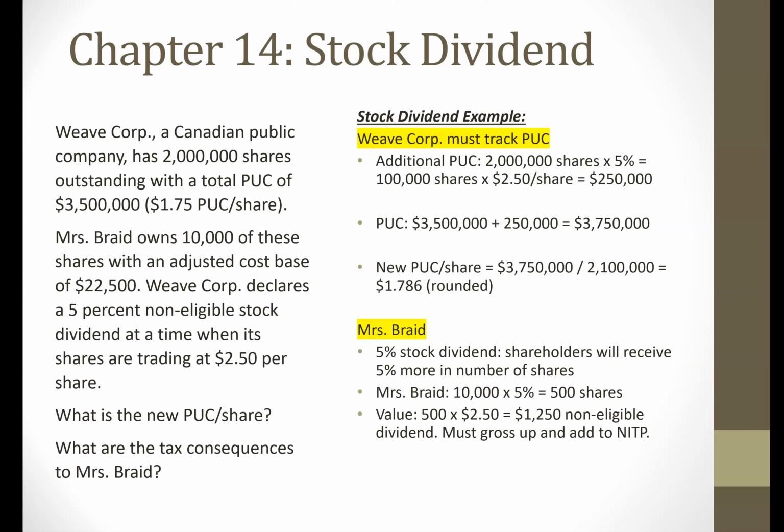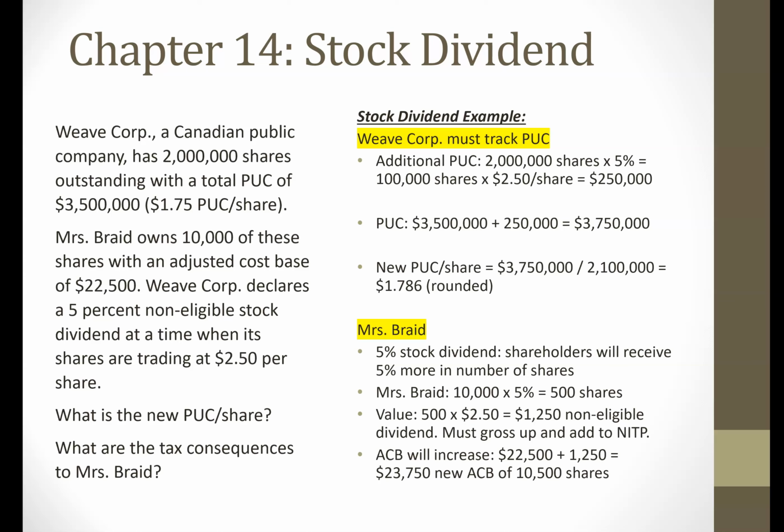Now, whenever a company issues a dividend, they have to indicate whether it's a non-eligible or eligible dividend. In this example, Weave Corp is going to declare this as a non-eligible dividend. And so Mrs. Braid will include the $1,250 as a non-eligible dividend. She has to gross it up. She's going to add it to her net income for tax purposes, and also she'll get a dividend tax credit. So that's going to be the tax consequences to Mrs. Braid.